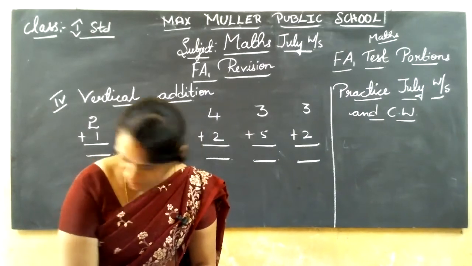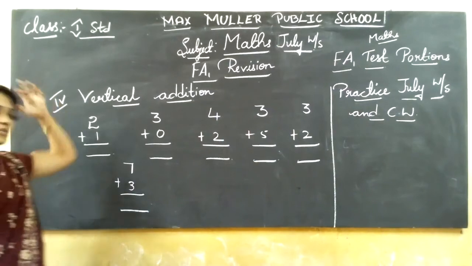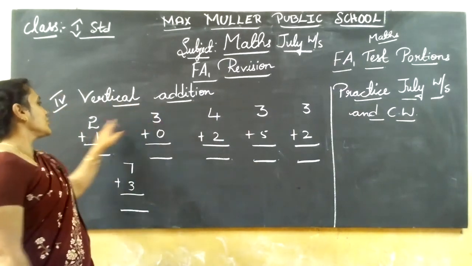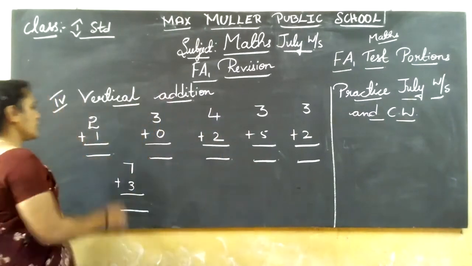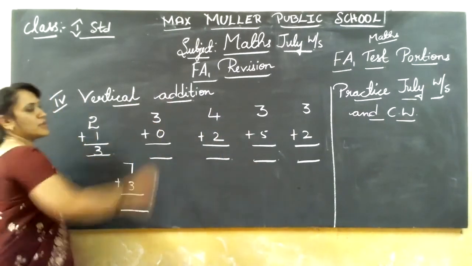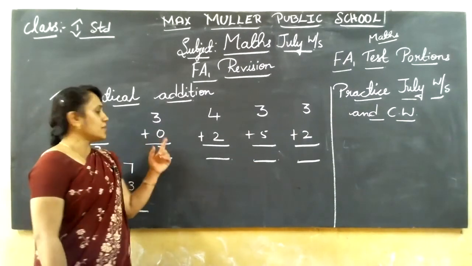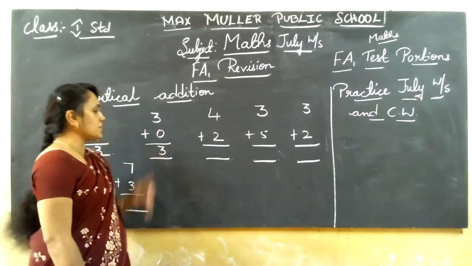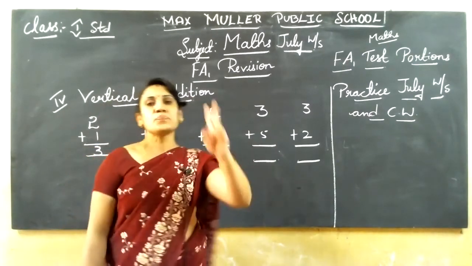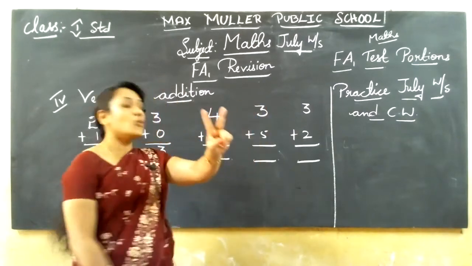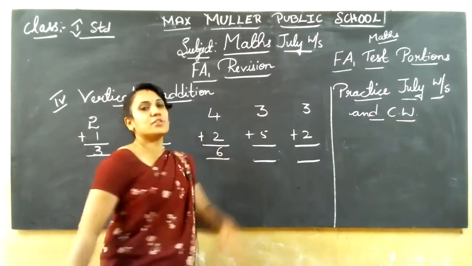So addition main, you know how to do addition, isn't it? 2 in the mind, 1 in the finger. After 2, 3. 3 plus 0, 3 only. 2 plus 0, 2. Any number you add 0 to, the same number is the answer. Then 4 in the mind, 2 in the finger. After 4, 5, 6.